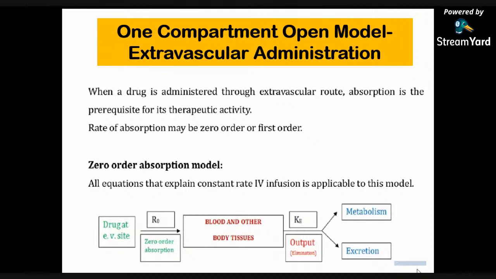So we can observe here the zero order absorption model, where the drug at the extravascular site goes through zero order absorption. After that it reaches the blood and other body tissues, or we can say the central compartment, and after reaching there it goes to elimination, which is metabolism or excretion.